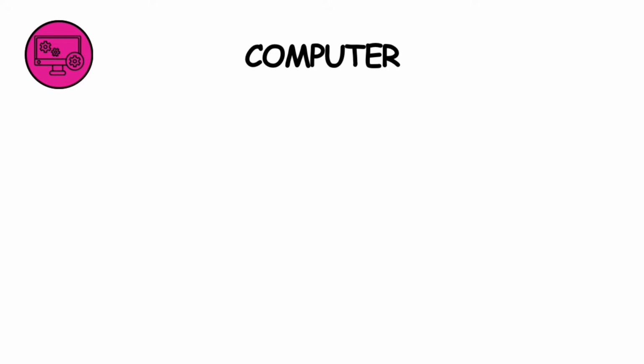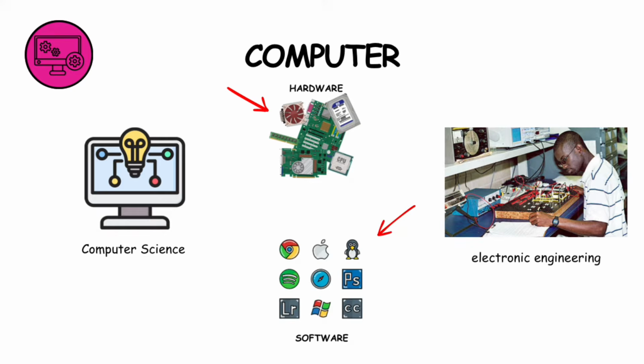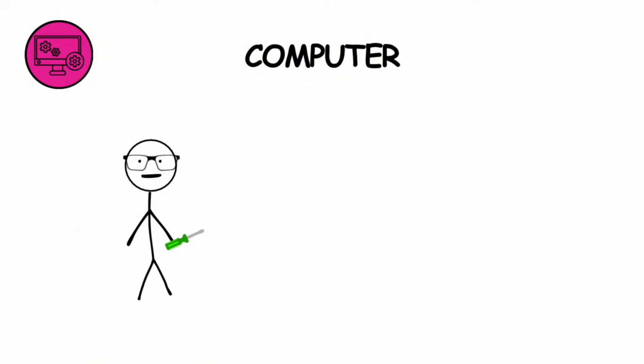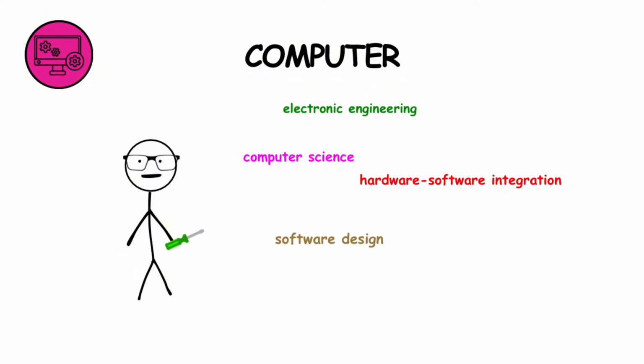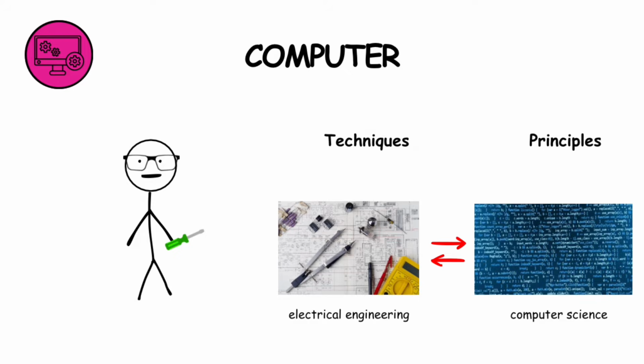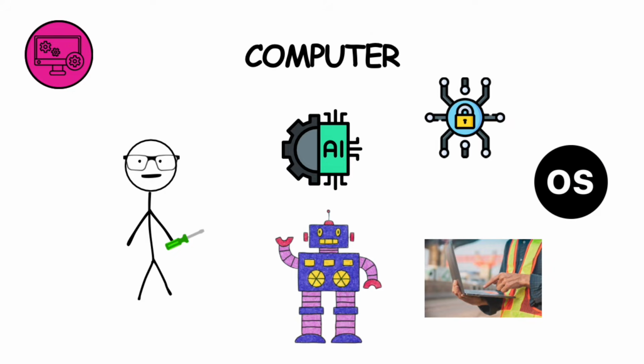Computer engineering. Computer engineering is a field that combines aspects of computer science and electronic engineering to develop computer hardware and software. Some universities refer to this field as computer science and engineering. Computer engineers need to be skilled in various areas, including electronic engineering, computer science, hardware-software integration, software design, and software engineering. This discipline applies techniques and principles from both electrical engineering and computer science, and it covers areas such as artificial intelligence, robotics, computer networks, computer architecture, and operating systems.